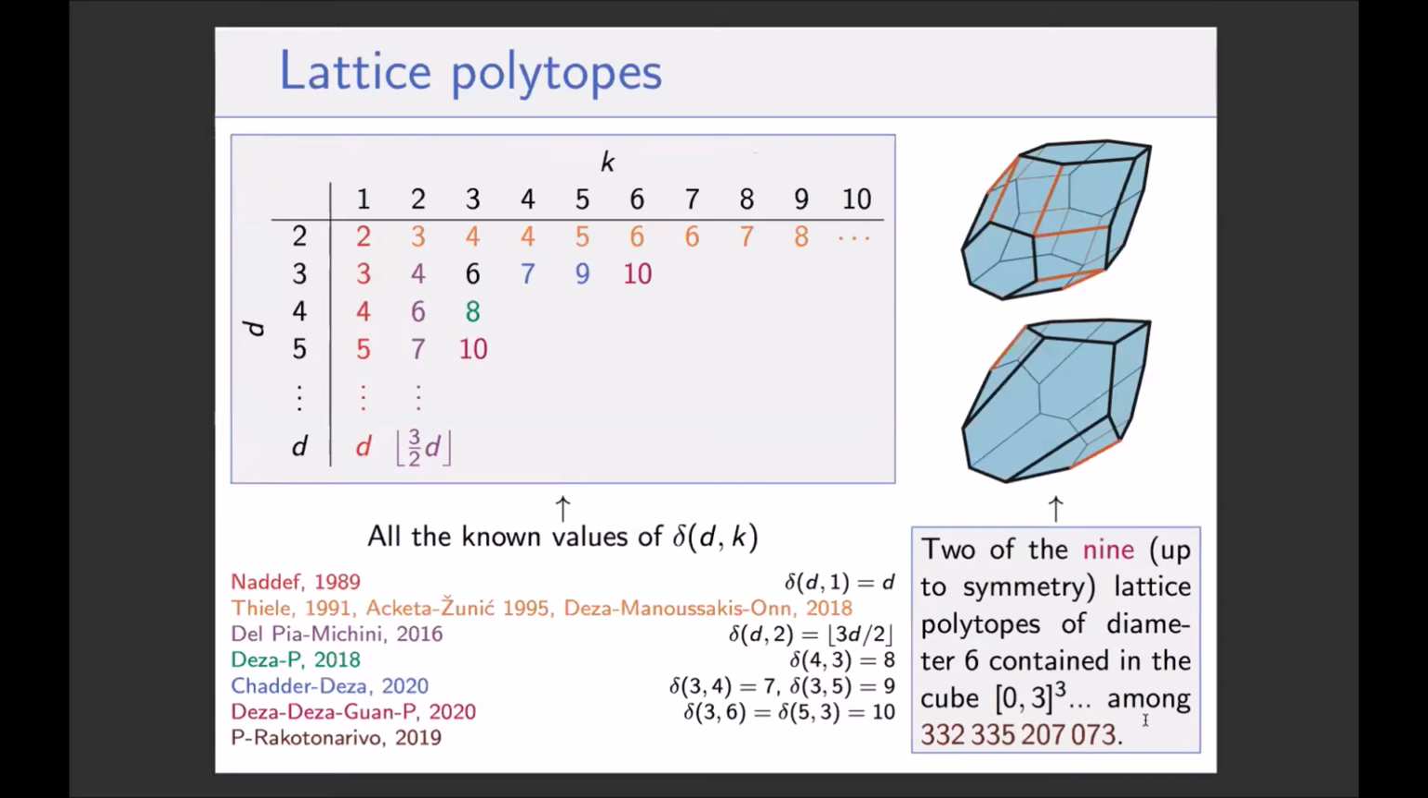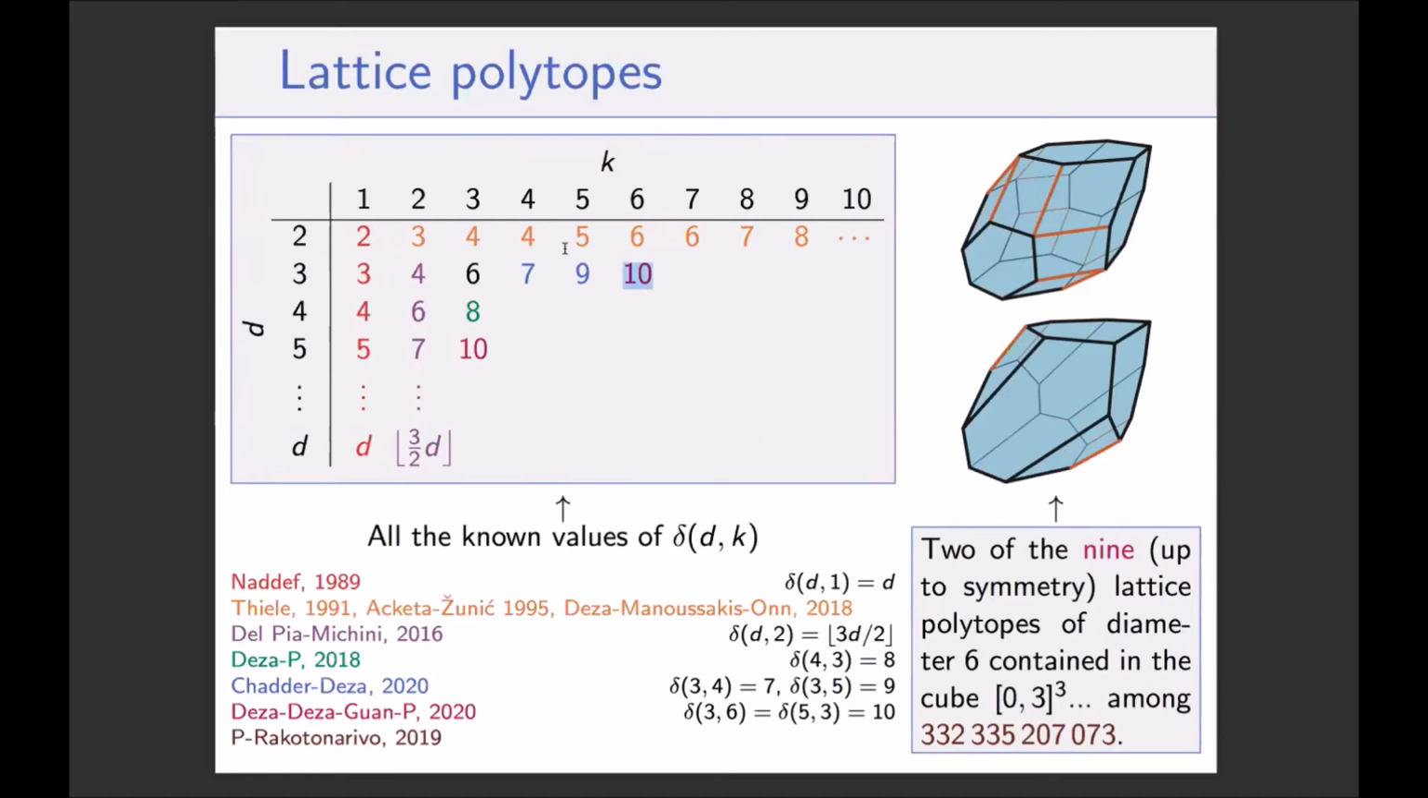But before I speak about lower bounds, I give this summary table. It's the same as Nori's, I think. Maybe there's one value more, it's the 10 here. These are the known values of delta dk, all of them. And Nori was right. When k equals 3 and d equals 6, we don't know the right value. I think there are two or three numbers that are possible here, because we have upper bounds and lower bounds.